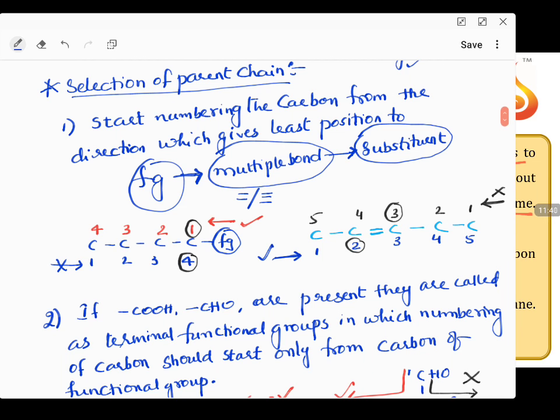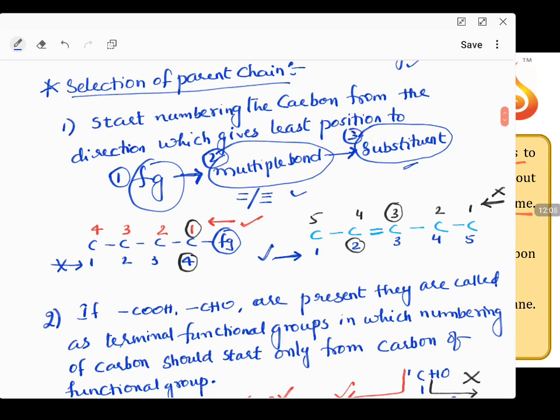If a functional group is not there, then multiple bonds, double bonds or triple bonds, should be taken into consideration. If multiple bonds are not there, the substituent should be given priority. Remember, your first priority should be given to whom? Functional group. Second priority? Multiple bond. Third priority?